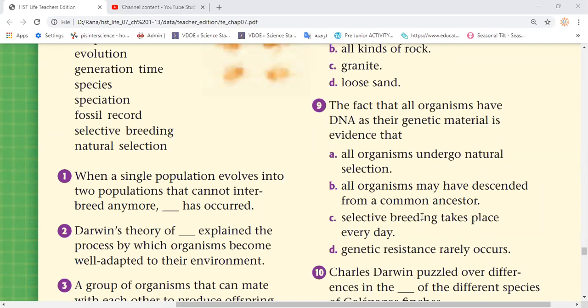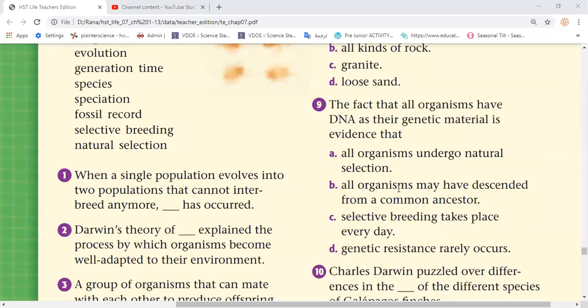Could you please be close to the mic because your sound is not that clear? Mister, can you hear me now? Yeah. Okay, it will be B. All organisms may have descended from a common ancestor. Yeah, so all organisms may have descended from a common ancestor. That's good.